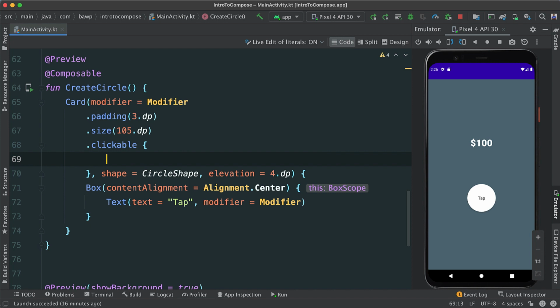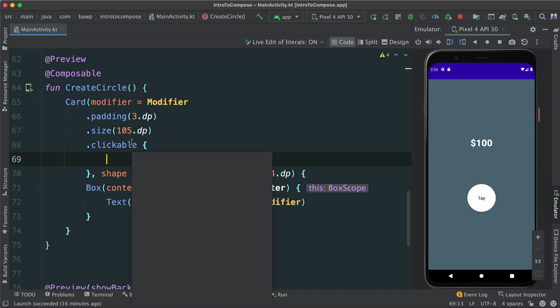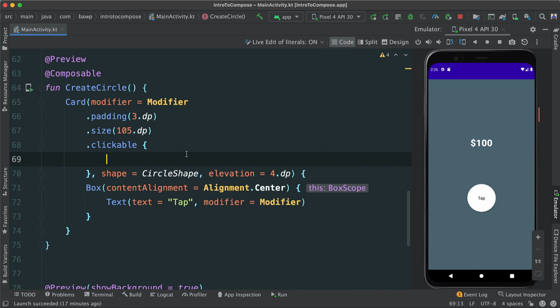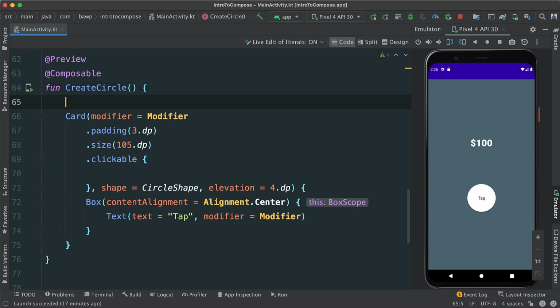We want to be able to do something. Ideally, we want to be able to increment this value here. So let's test things out first. We want to be able to increment a value, which means we need to create that value or that variable. So let's go inside, still inside of our function here, outside of our card.